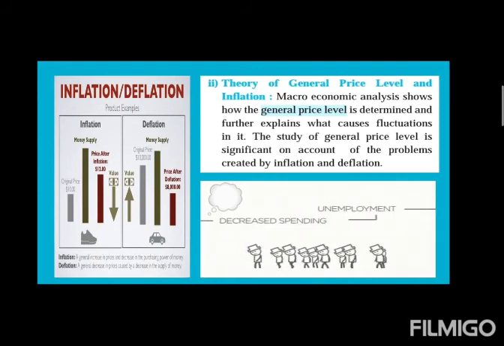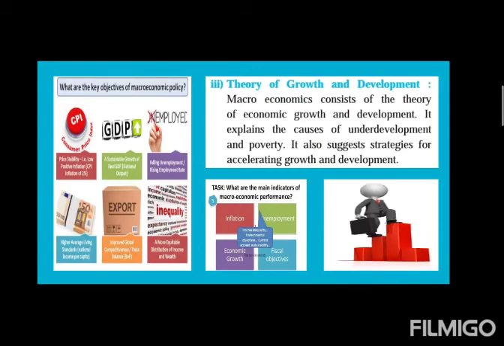Let's move further. Third theory: the theory of growth and development. Macroeconomics consists of the theory of economic growth and development. It explains the causes of underdevelopment and poverty, and it also suggests strategies for accelerating growth and development.